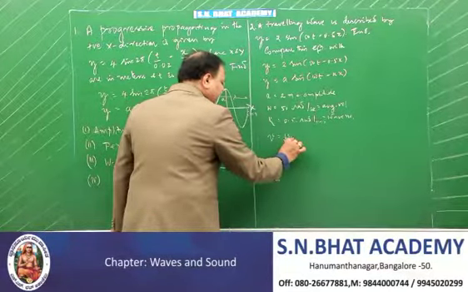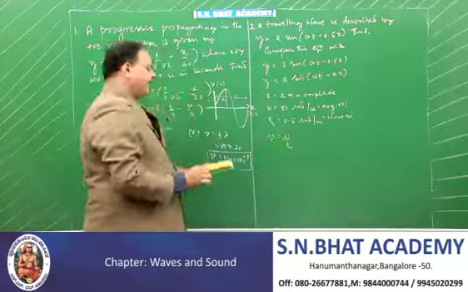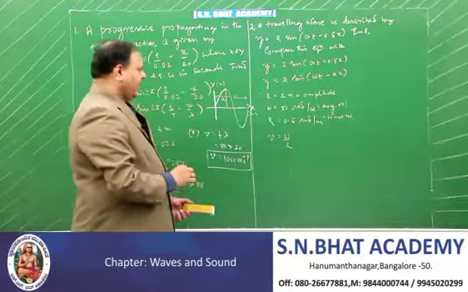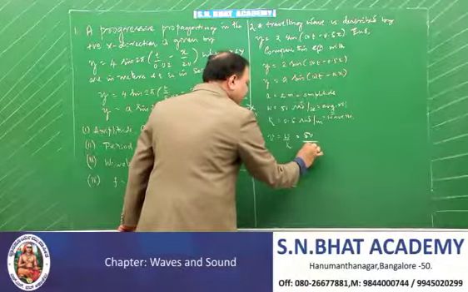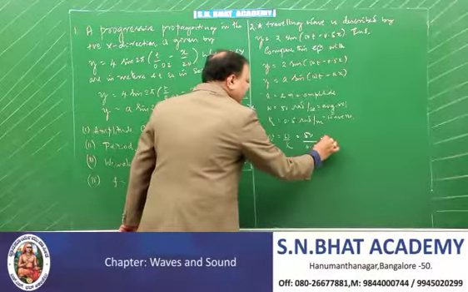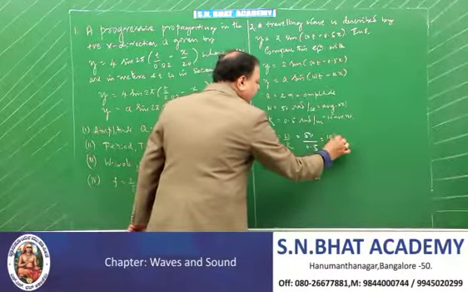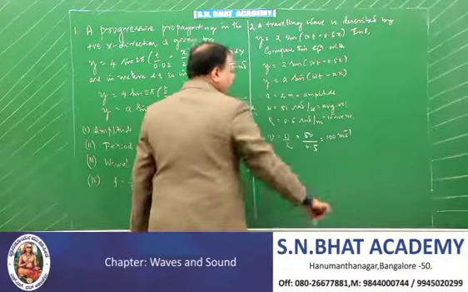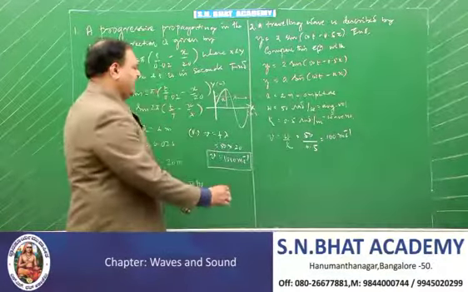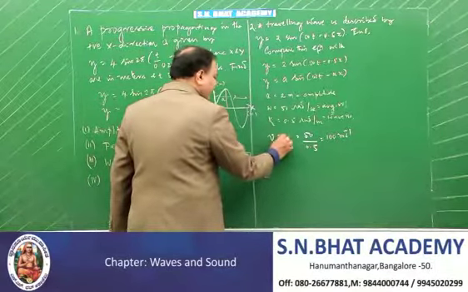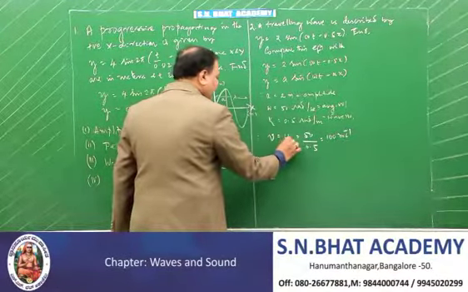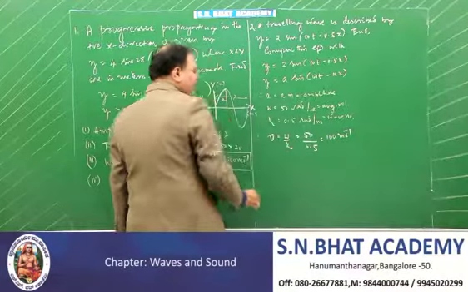Remember, wave velocity is given by the formula omega by k, where omega is 50 and k is 0.5, and that comes out to be 100 meters per second. So this is the velocity of the wave, given by v is equal to omega by k. Very important it is.